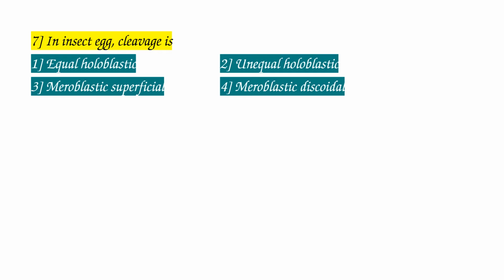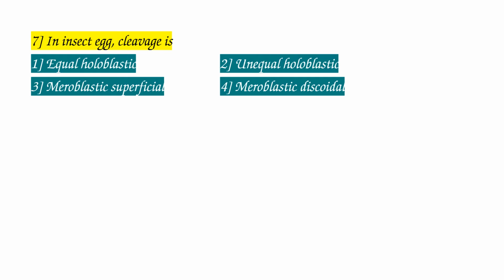Now let's come to the holoblastic cleavage. The complete division of the egg is called holoblastic. If it completely divides into two equal halves, then it is called equal holoblastic. Equal holoblastic cleavage we can observe in human beings.